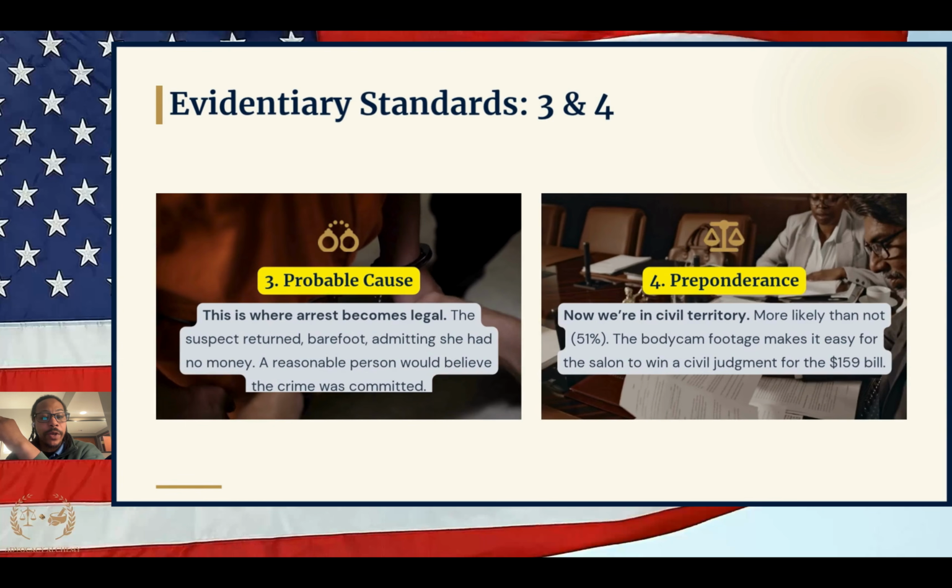Now, with these next 3, 4, 5, and 6, we're all in court. Number 4 is going to be for civil court. That's preponderance of the evidence. That simply means that whatever claim a person is bringing, it's more likely than not that that claim is going to be true. To win, they need to have 51% of the evidence in their favor. To lose, the other side gets 51%.